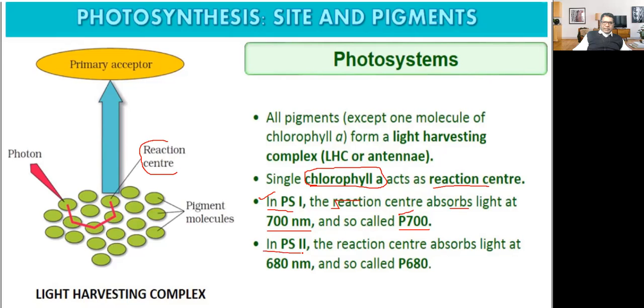In photosystem second, the reaction center absorbs light of wavelength 680 nanometer and is called P680. So you have to learn: the one with the higher mark comes first, the one with the lower mark comes second. So photosystem first is 700, photosystem second is 680.